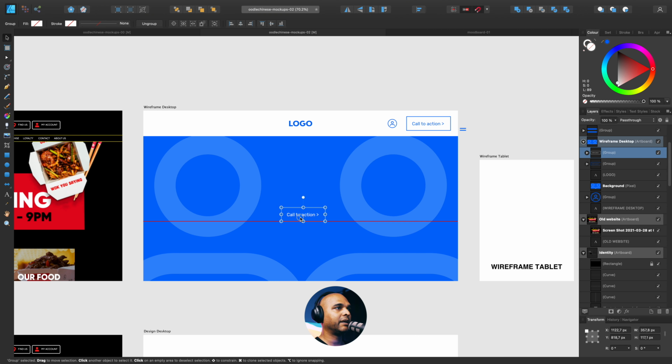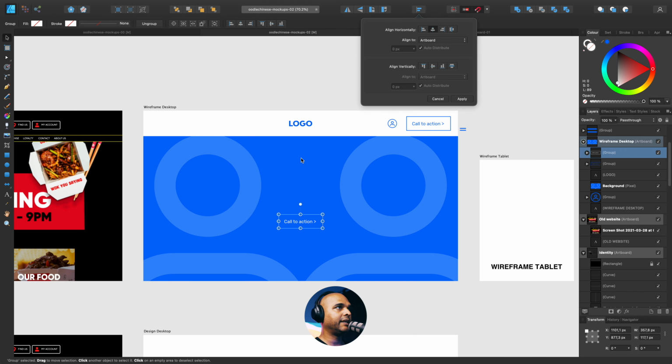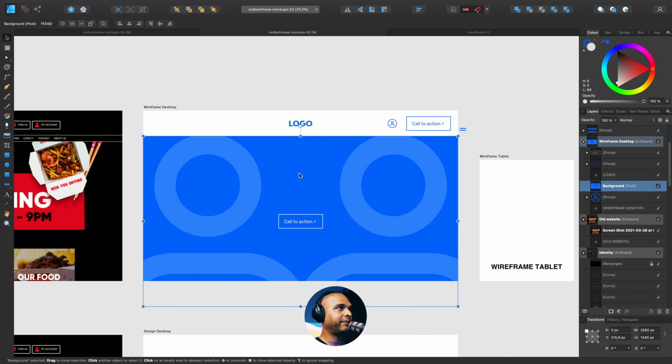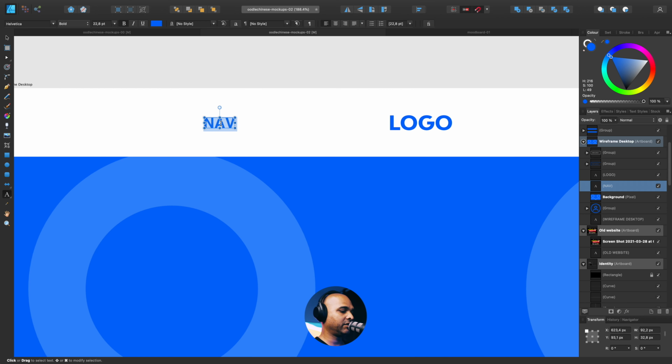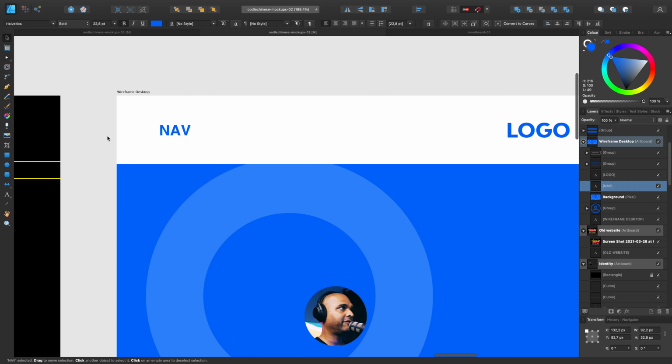Okay, and then I got my call to action here in the middle. Let me align it, and that's starting to take shape. Next, let me use the text tool, and I can start typing. So first of all, I need to change the color. So let me type nav. Going to change the font. Let me make this smaller, and then I'm just going to place it on the left.